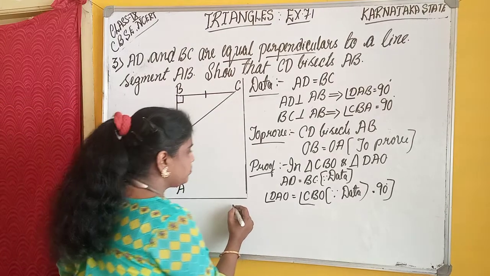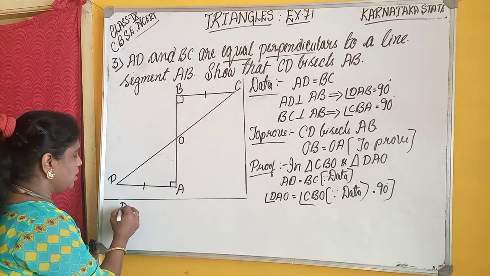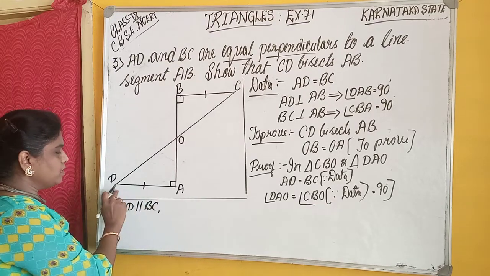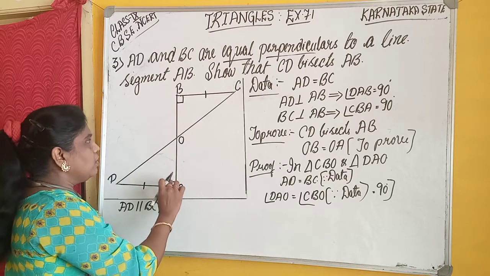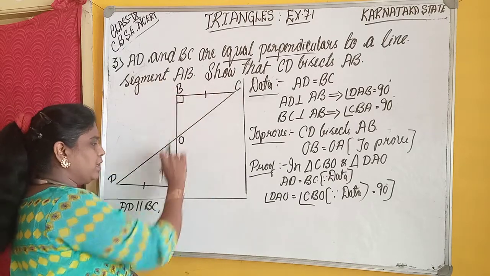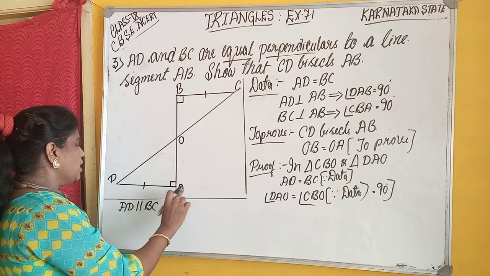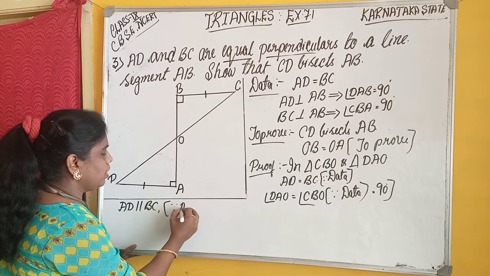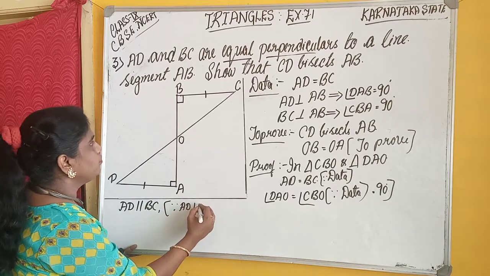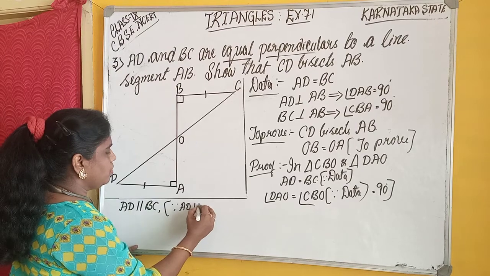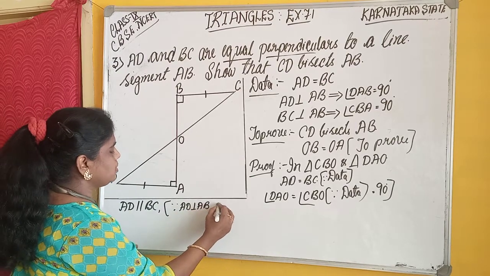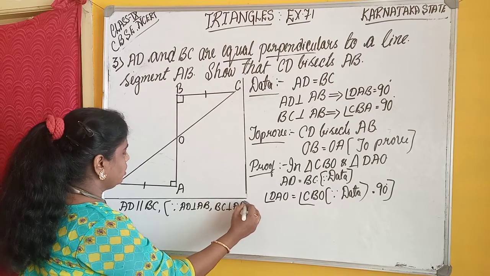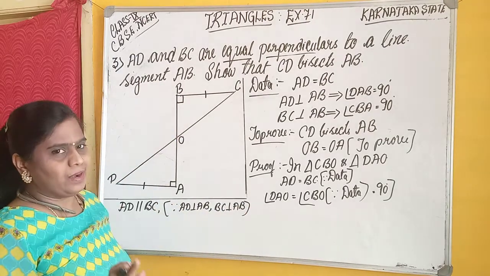Because AD is perpendicular to AB and BC is also perpendicular to AB, that means AD is parallel to BC. Therefore, these two lines are parallel.